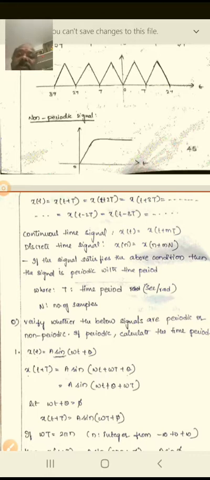So this is about the continuous and discrete time indication for periodic signals, and aperiodic is a little bit different. What is not periodic is called an aperiodic signal or non-periodic signal.